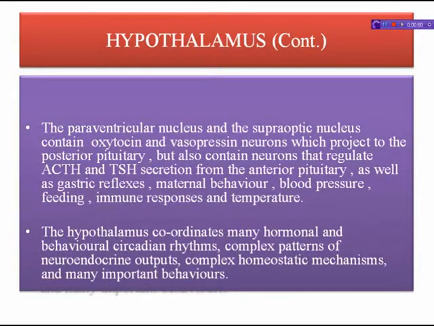So, two hormones, oxytocin and antidiuretic hormone, are directly taken by nerve cells into the neurohypophysis. The hormones are transported as neurophysin-bound secretory granules through the nerve fibers. Hormones pulled into the adenohypophysis function as releasing or inhibiting hormones. Next, the hypothalamus coordinates many hormonal and behavioral circadian rhythms, complex patterns of neuroendocrine outputs, complex homeostatic mechanisms, and many important behaviors.